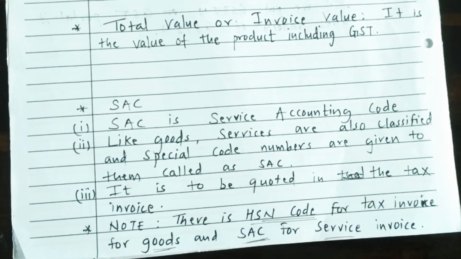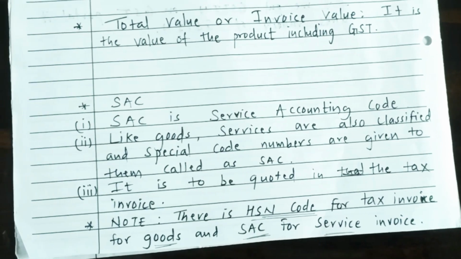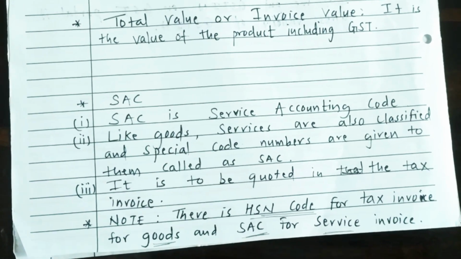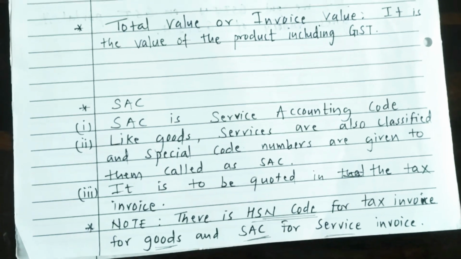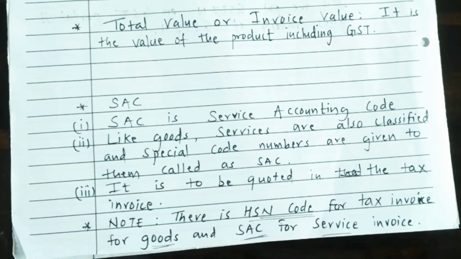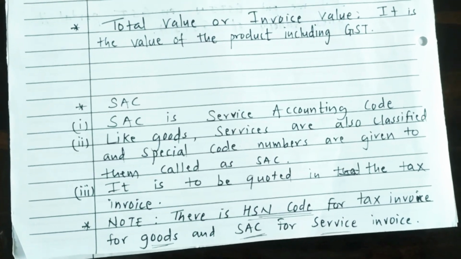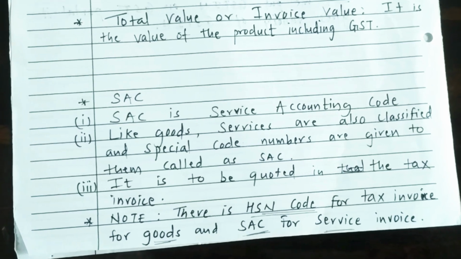Note that there is HSN code, harmonized system of nomenclature, for the tax invoice for goods, and SAC, service accounting code, for service invoice.